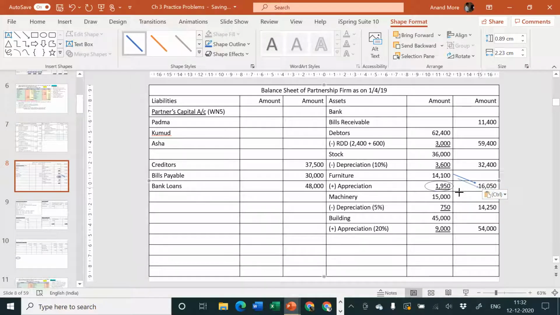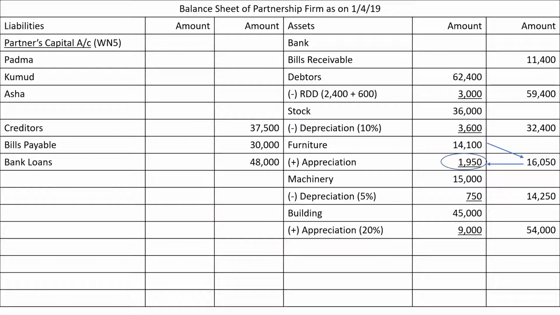So we came to know that the balancing figure is 1,950. I hope everybody has understood the idea now, how the things are working. From 14,100 we wanted to go up to 16,050, so the balancing figure is 1,950.